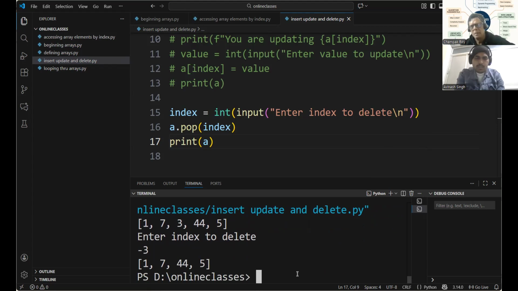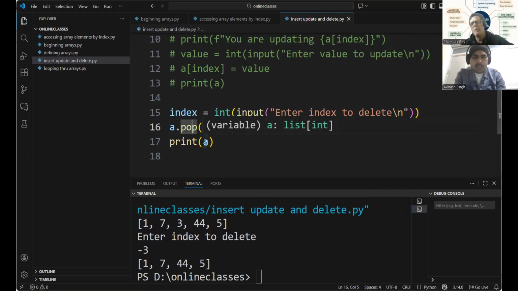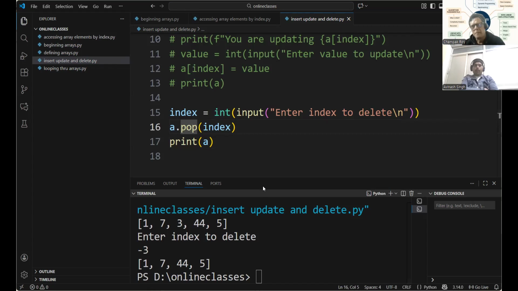Sir, why are you using a dot pop? What's working on pop? This is a function here. Pop actually came first in a stack. Pop means removing the index value. Now, pop is an English word which means something jumping up.